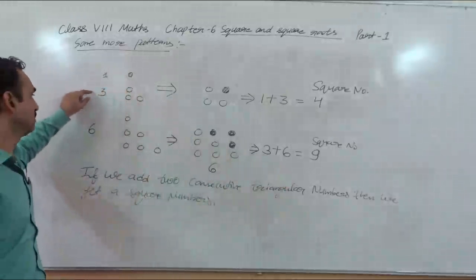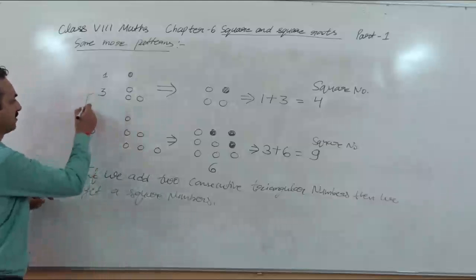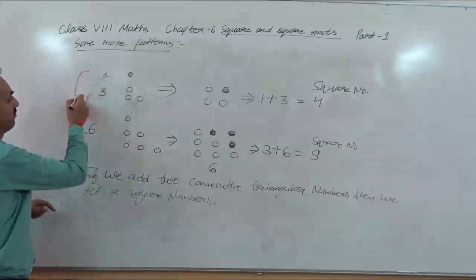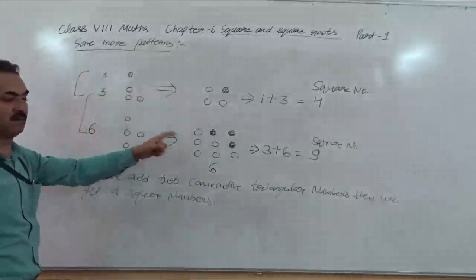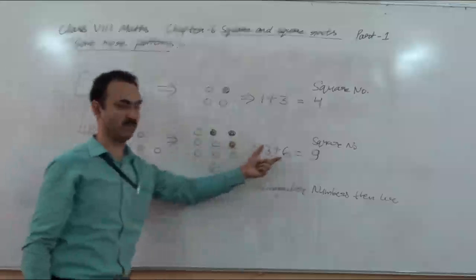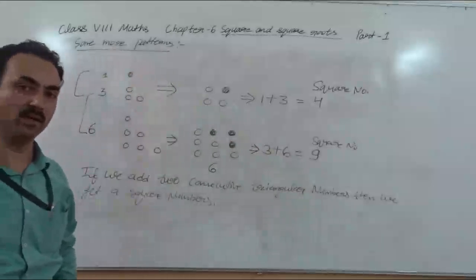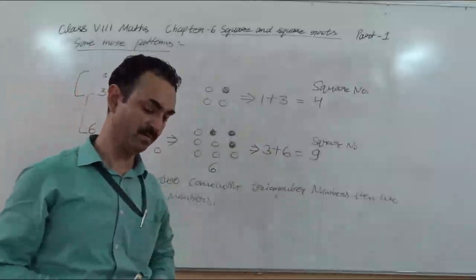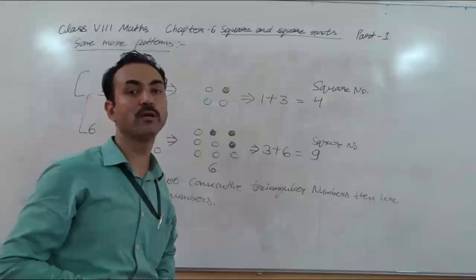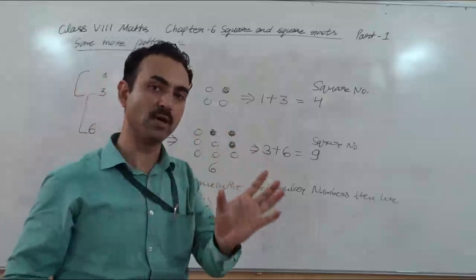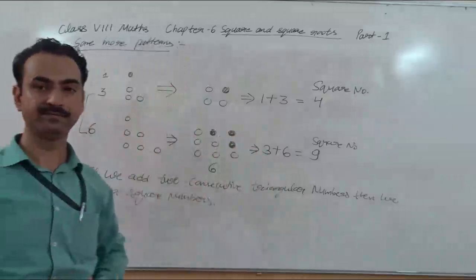Consecutive means just after a number, the next number. If you take 1 and 3, and 3 and 6, you will understand this. So you got a square number. So this is a pattern in square numbers. What you have to remember is that if you add two consecutive triangular numbers, you get a square number. Triangular numbers you know? Clear?